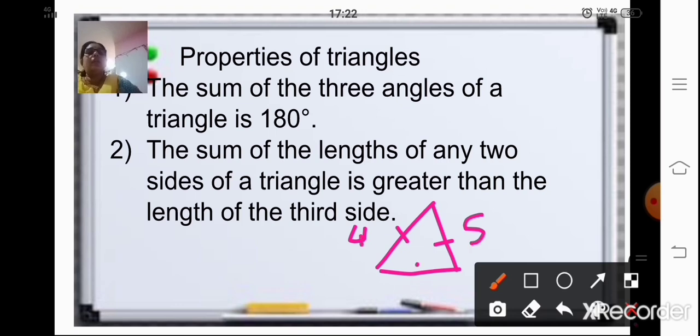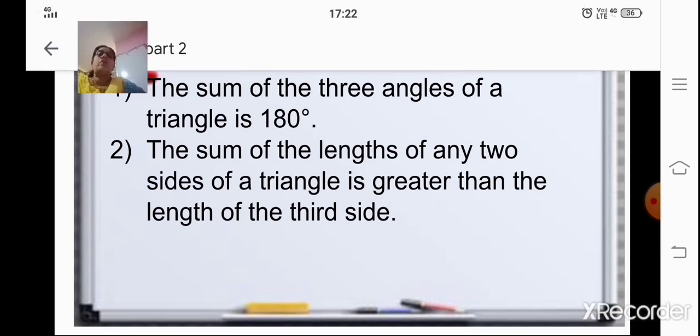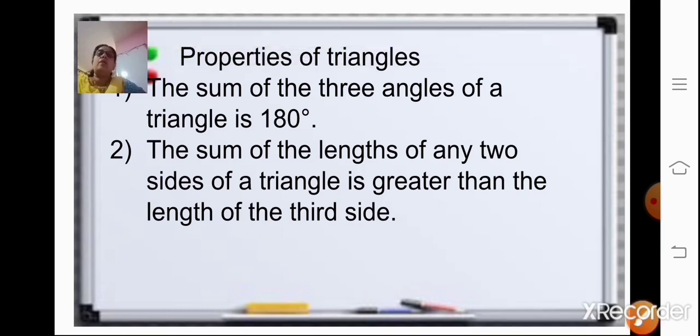Okay, and the third side is 3 centimeters. So when we add any two sides, suppose 5 plus 3 is 8, which is greater than 4. If you add 4 plus 3, that is 7, which is greater than 5. And if you add 5 plus 4, that is 9, which is greater than 3. So that is what it tells us: the sum of the lengths of any two sides of a triangle is always greater than the length of the third side.